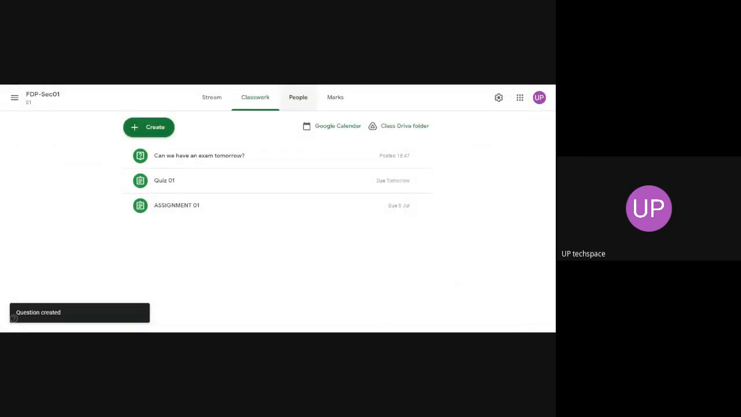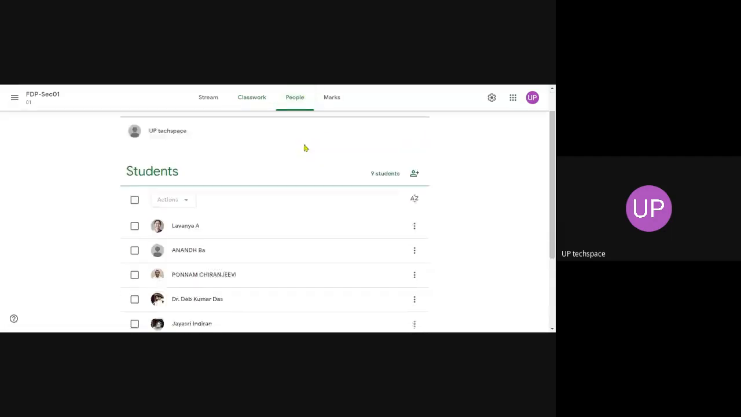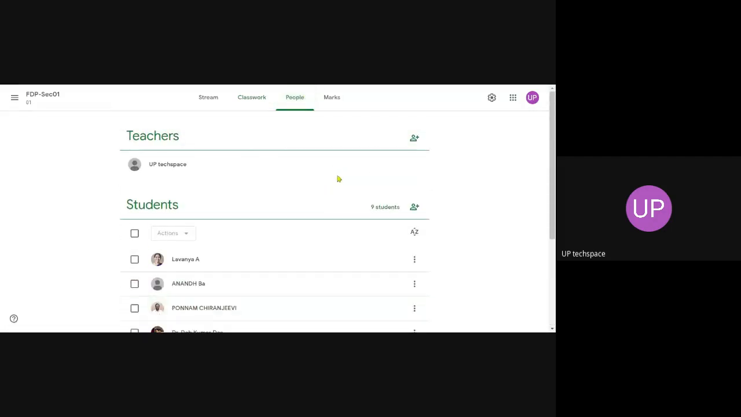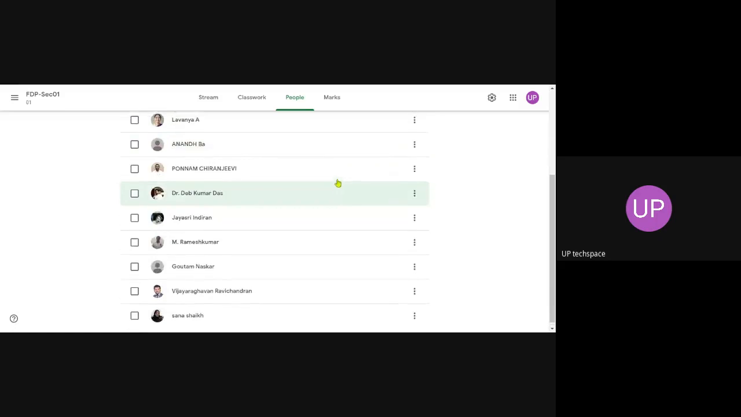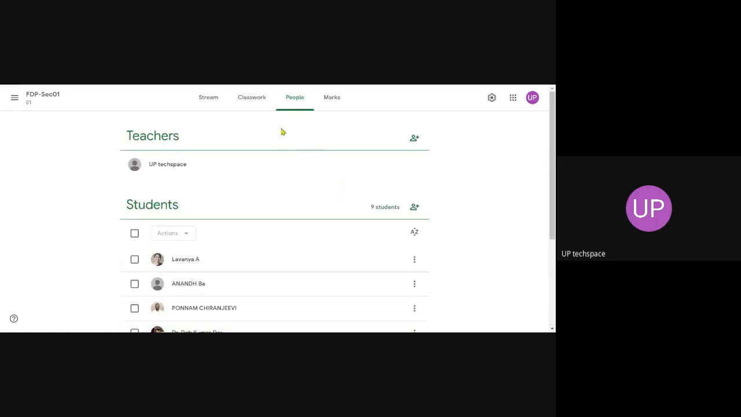So we have created 3 materials. I have these many students who have joined my classroom. So all of you can see the class materials. Google Classroom consists of many options. You can explore the Google Classroom facilities. I think people have joined the classroom. There are different options to view and see the classroom.